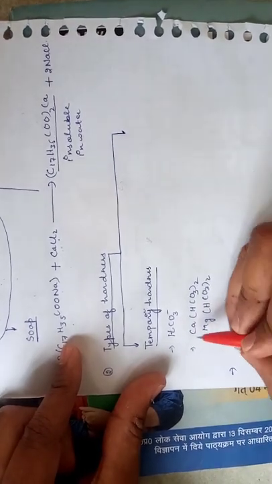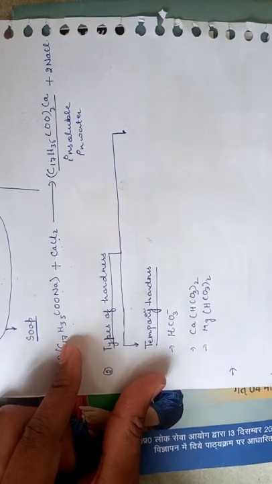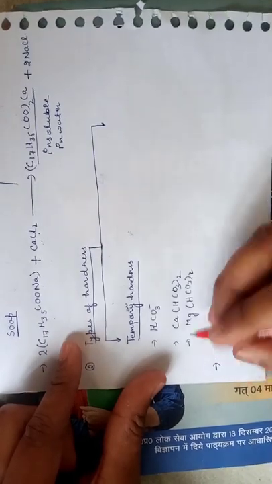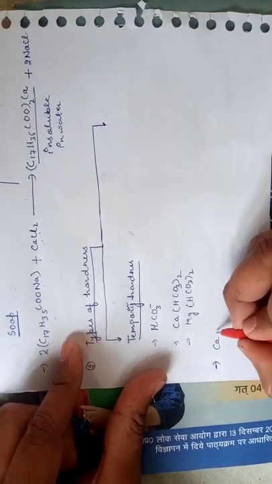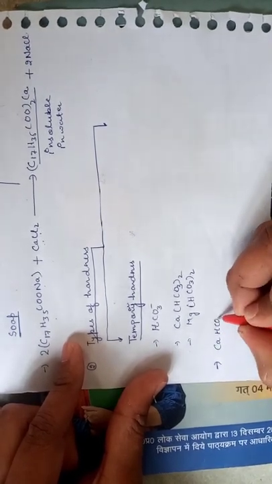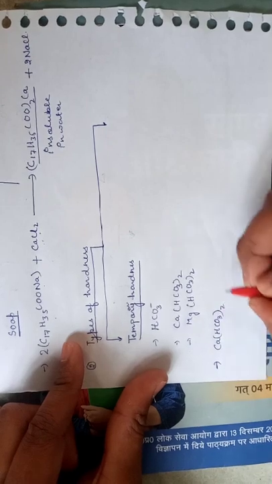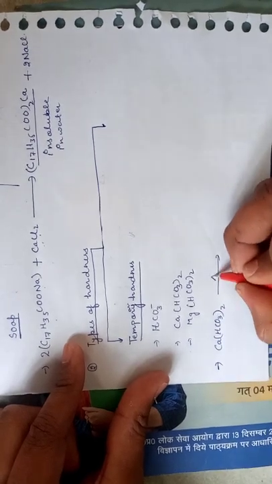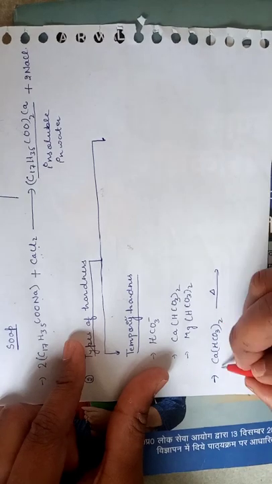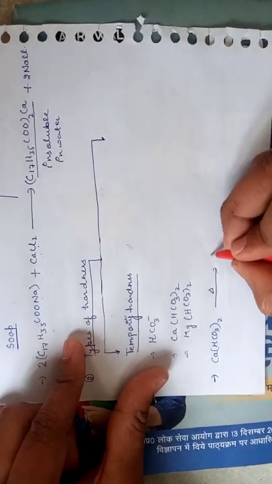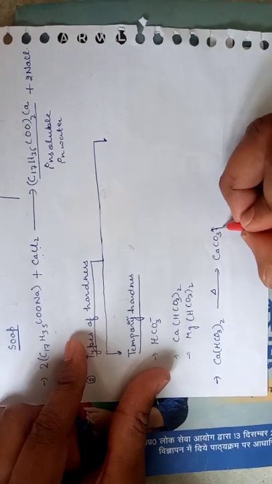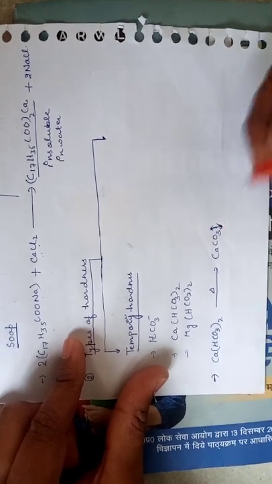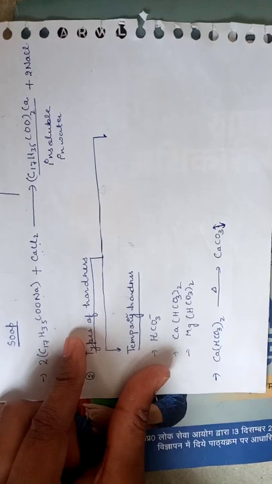So what are these compounds? You can see from the equation, when calcium bicarbonate and magnesium bicarbonate are boiled or heated in the water, these bicarbonates are converted into calcium carbonate and settle down as the compound which you see at the bottom of the water.